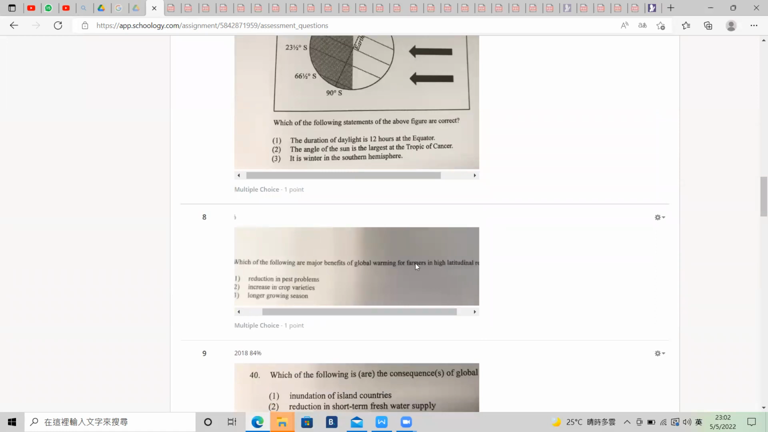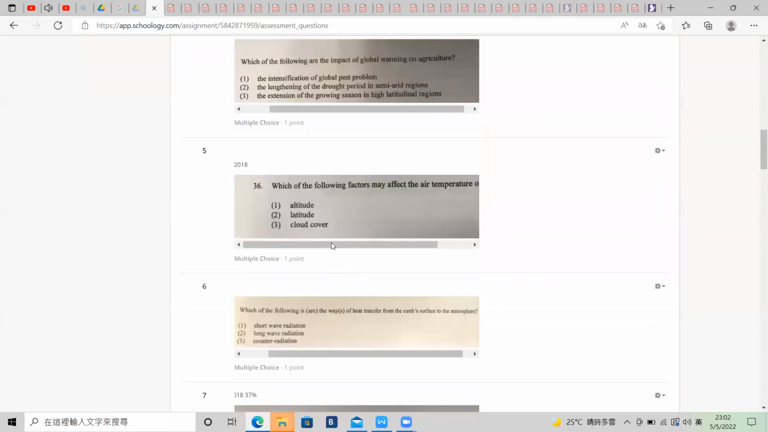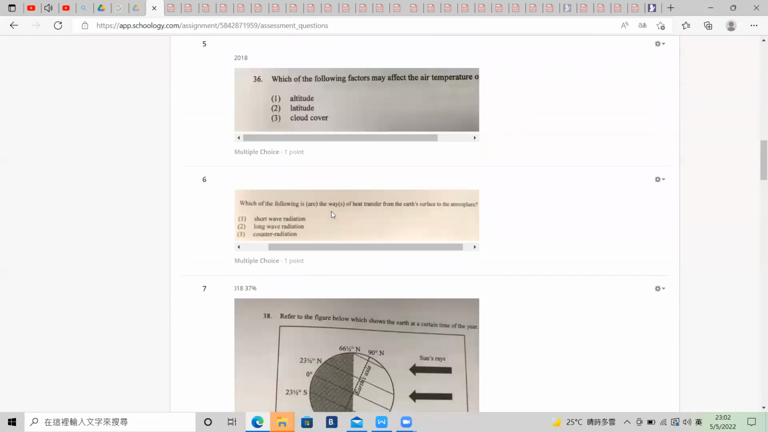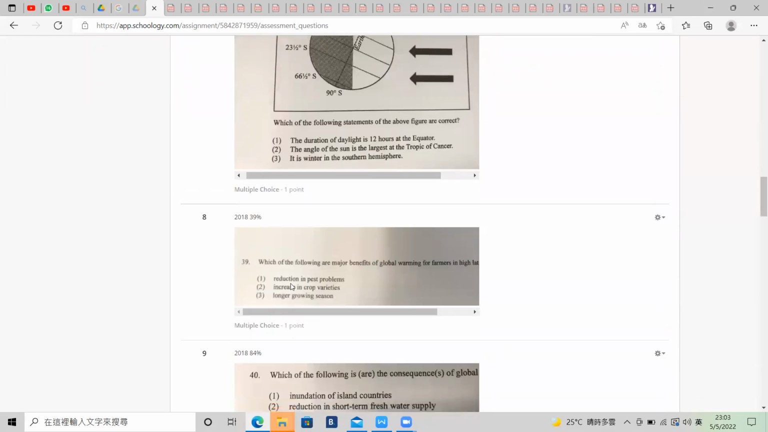Again, global warming: how is it going to affect the high latitude region? It looks like the earlier one, isn't it? But anyway, it's a new one. Reduction in pest problem. Do you think so? I don't think so.